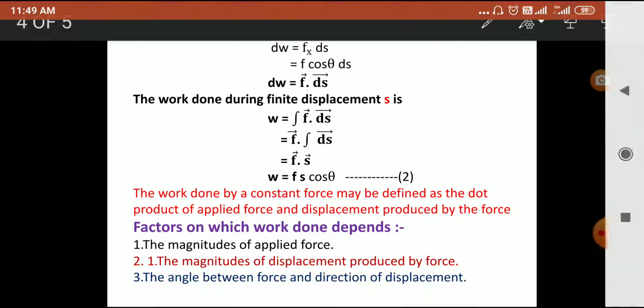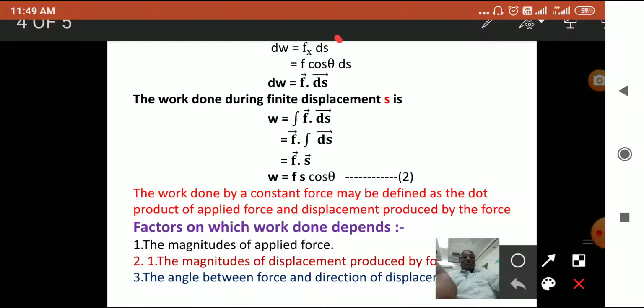This is the work done dw, which is Fx dx, or Fx having the value F cos theta ds. So, F cos theta ds is nothing but the dot product F dot ds, means when the force acting on the body makes an angle theta with the displacement, then the work done will be dw equals F dot ds.